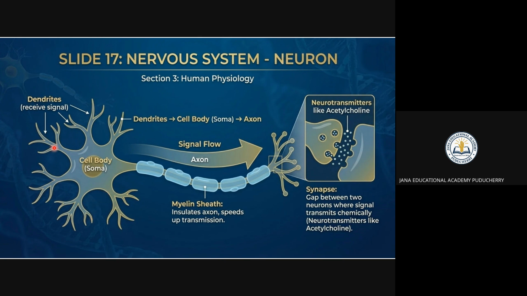Right? Whenever anything happens, it receives a signal. Suppose someone touches you, what happens? The dendrites receive the signal, and it goes to the cell body, the soma. Then the signal flows to the synapse, the gap between the two neurons, where the signal transmits chemically. That is where the neurotransmitters are. So based on the neuron only, it gives the signal to the brain. Then only the next action takes place, right? So you have to remember this thing.